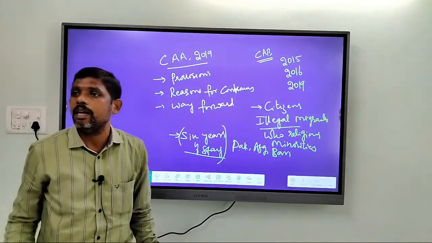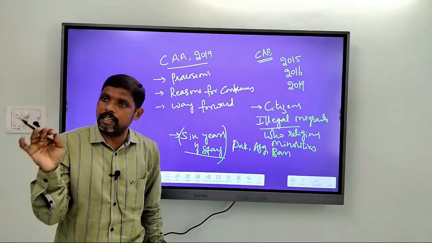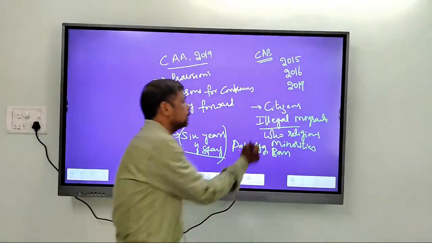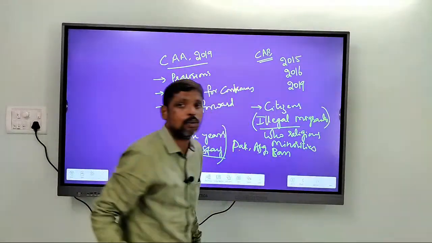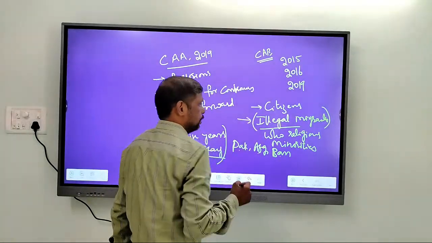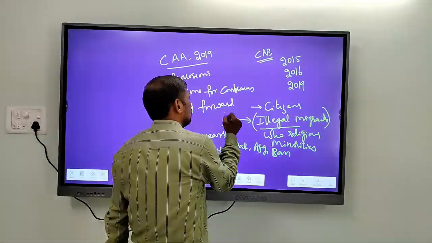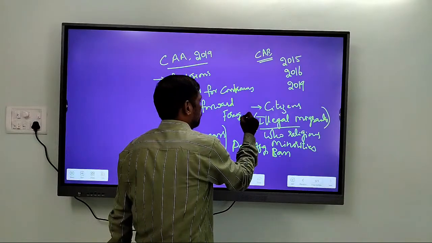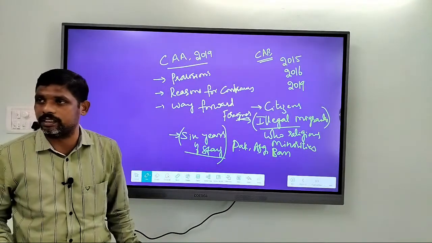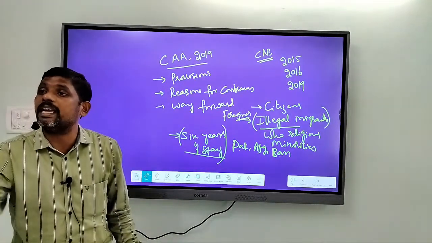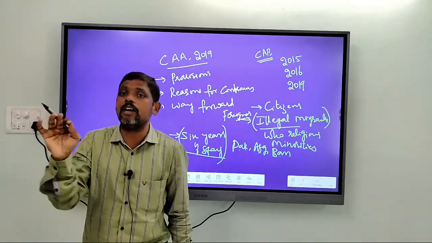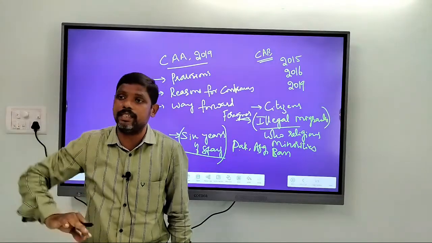Remember, these illegal migrants are foreigners according to the Foreigners Act of 1946. For a foreigner to get Indian citizenship, the condition is they should stay in India for a period of not less than 11 years.